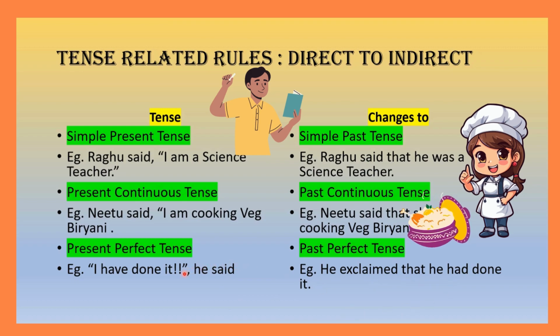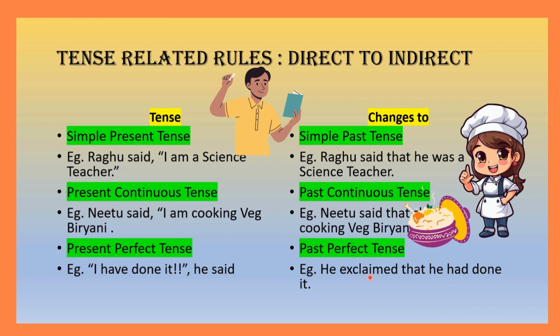The exclamatory mark is removed, inverted commas are removed. Pronoun I becomes he, comma changes to that, and said becomes exclaimed. He exclaimed, since it is an exclamatory sentence, we will use the word exclaimed.